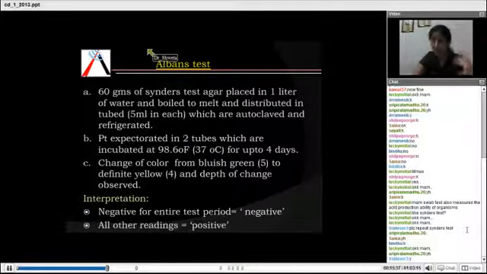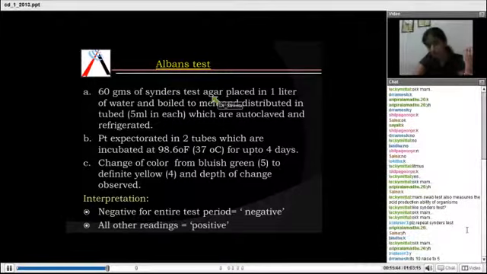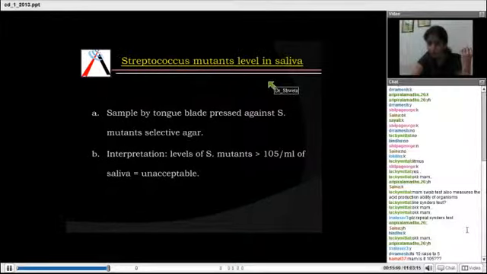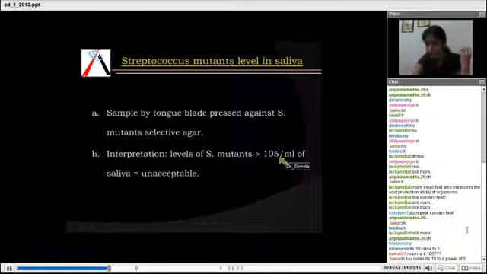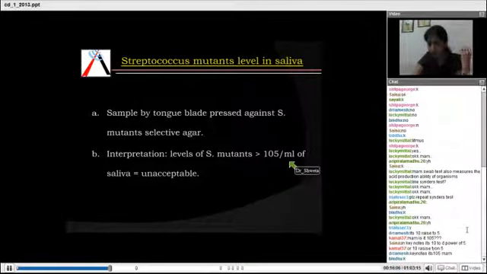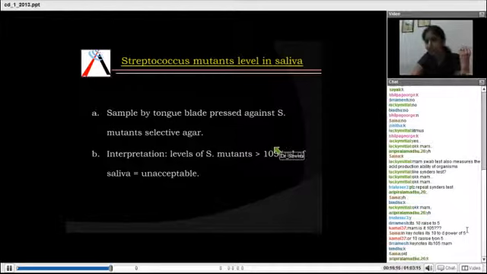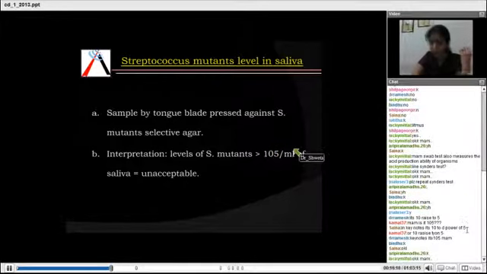Albin's test. This was given by Albin. I'm sorry about that, it is 10 raised to 5 per ml of saliva, because the number of microorganisms cannot be seen in such low amounts. They will be seen in very high amounts. So it's 10 raised to 5 per ml of saliva.